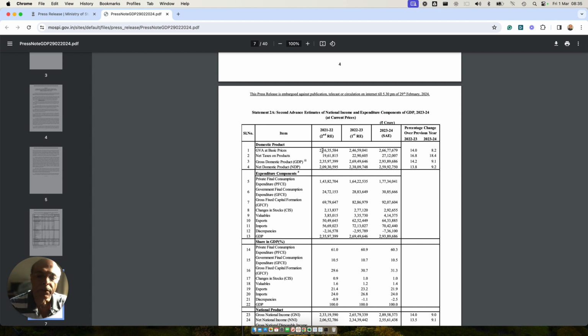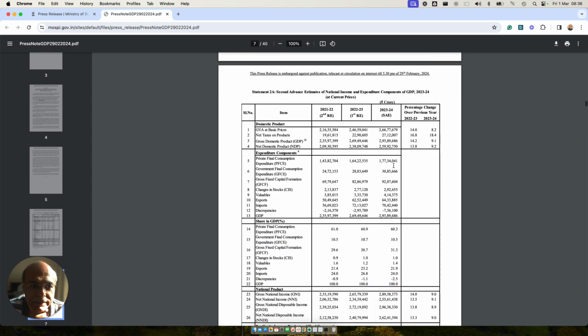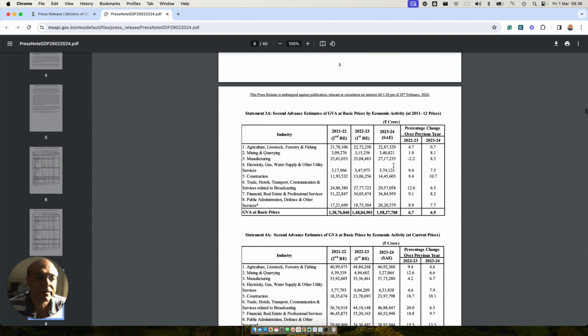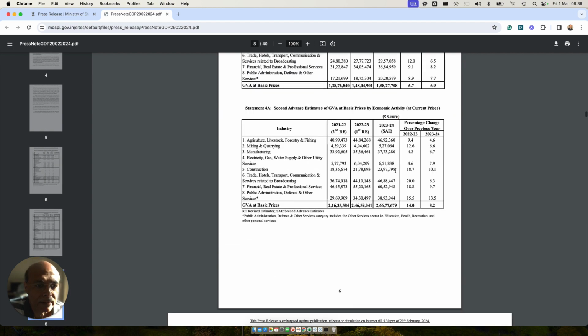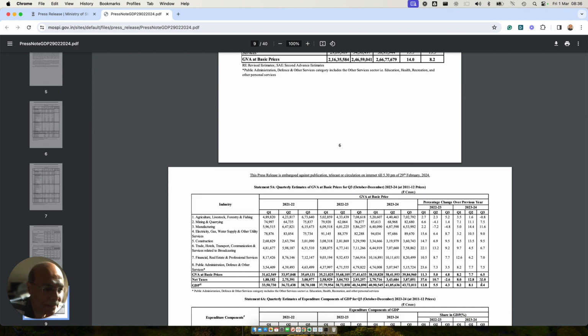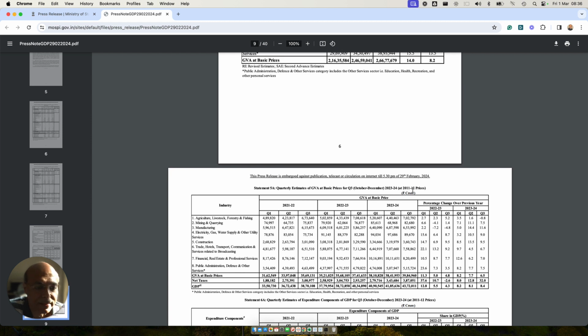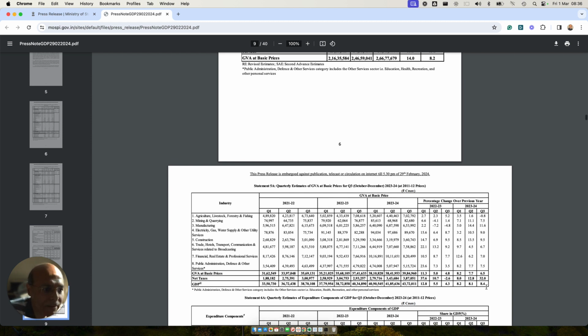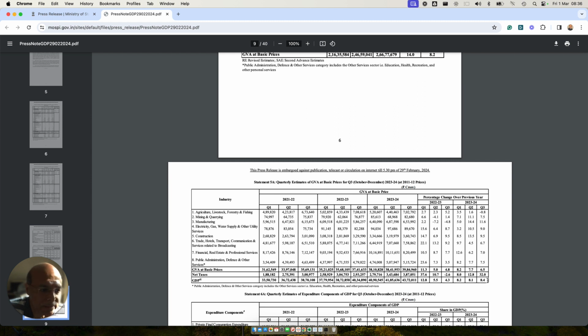So what is the idea about this presentation? See friends, when you look at these standalone numbers in a PDF sheet like this, you may not be able to get any insight, because there are reports in the press which say that the growth for the quarter 3 GDP number, the constant GDP number at 2011-12 prices, has been stupendous. The numbers are thrown in front of you. We have Q1, Q2, Q3, and you look at these GDP numbers, 8.4%, 8.1%. They look pretty good.